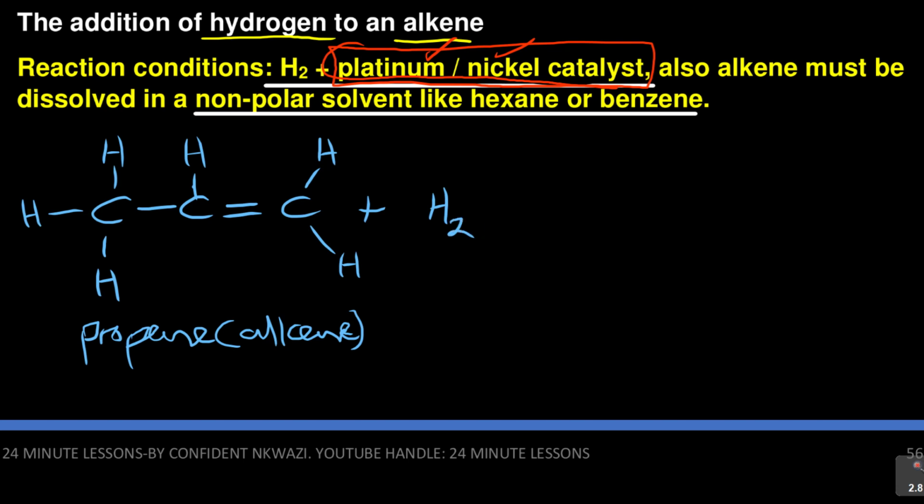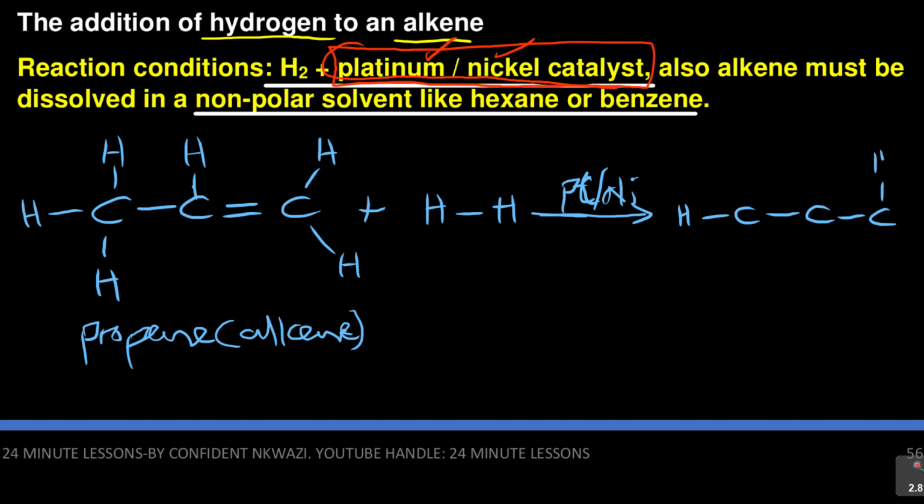Why? Because they want it in structural formula. Then I must write it as H. Then what is the final product? Don't forget here I need platinum or nickel. You need to state that, and then after that you need to break that bond. Then you come up with just single bonds all through, single bonds. So you've got hydrogen, single bonds, single bonds. That's all they want to see there. All right. So what type of reaction is this? They call this reaction hydrogenation. So that is now propane.